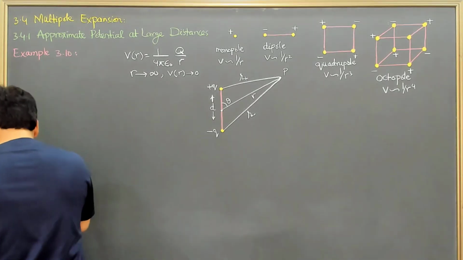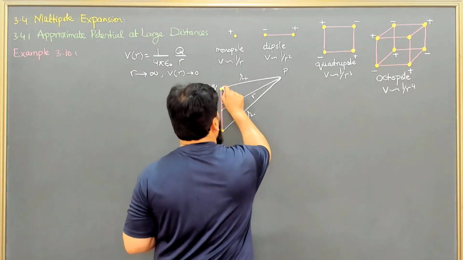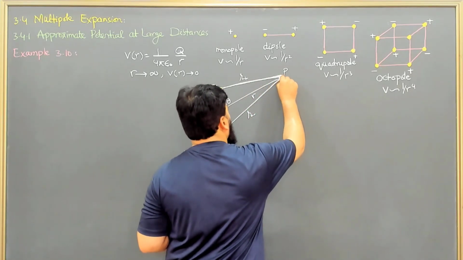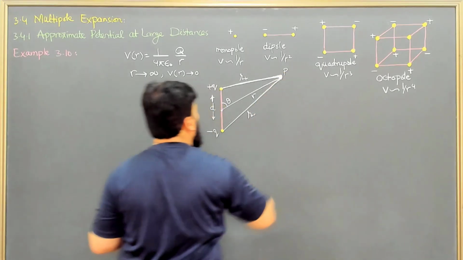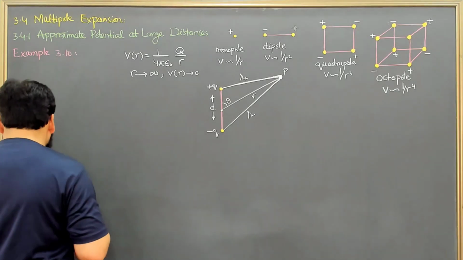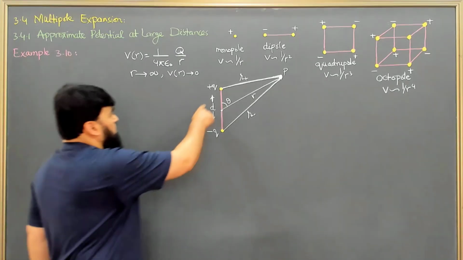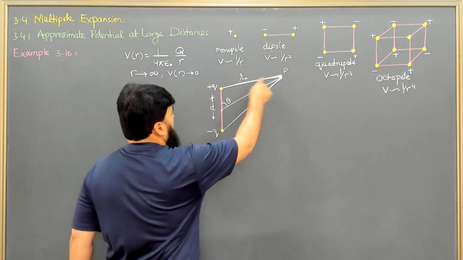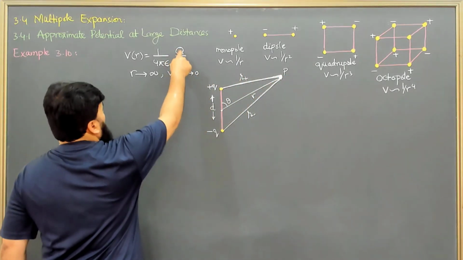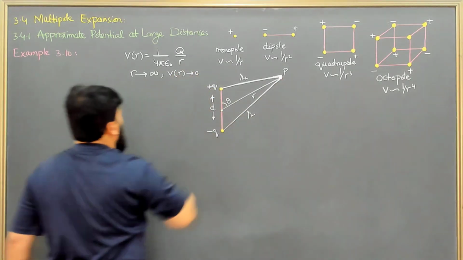And now I can write the potential for this geometry. The lines are a bit tilted, which means my geometry drawing is not that perfect. Okay, so we have the potential. Now I know that the potential due to plus q at a point P, the observation point, will be q over tilted r plus, and from this it will be tilted r minus.